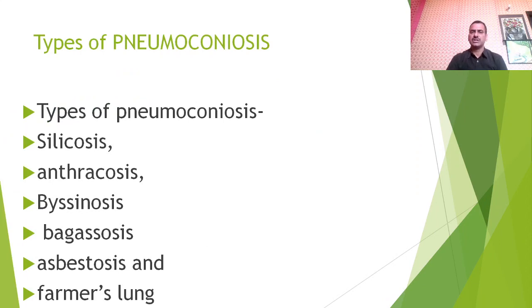Now we come to the types of pneumoconiosis. There are many types of pneumoconiosis and you may get any one of them in your examination as a short note. What are these? These are silicosis, anthracosis, byssinosis, bagassosis, asbestosis, and farmer's lung. Now we will discuss them one by one.